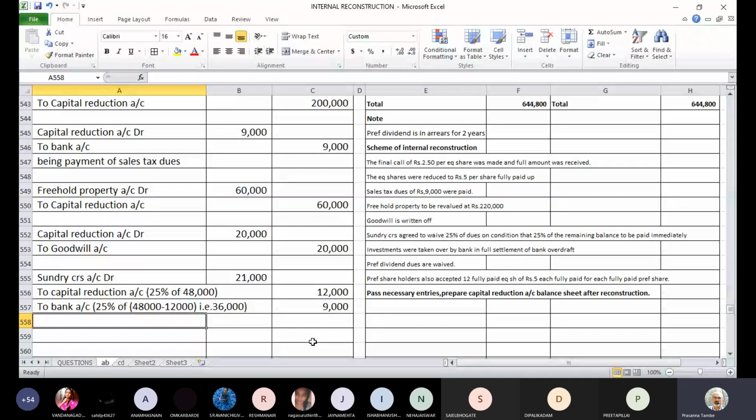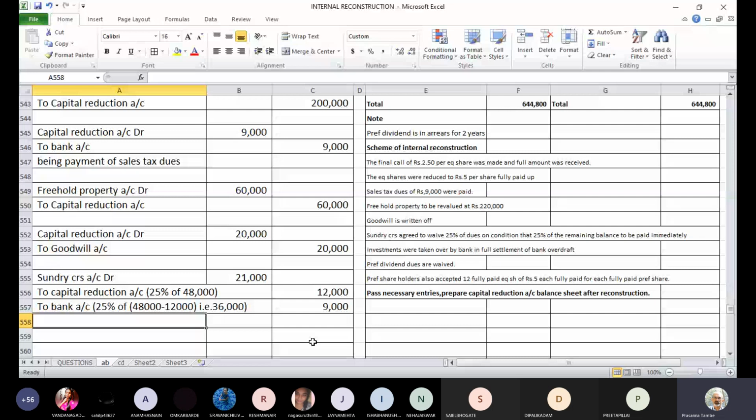Have you understood these accounting entries and corresponding calculations? Yes, sir. Okay. So part payment is made and part discount or part waiver is available. The next entry says investments were taken over by the bank in full settlement of bank overdraft.